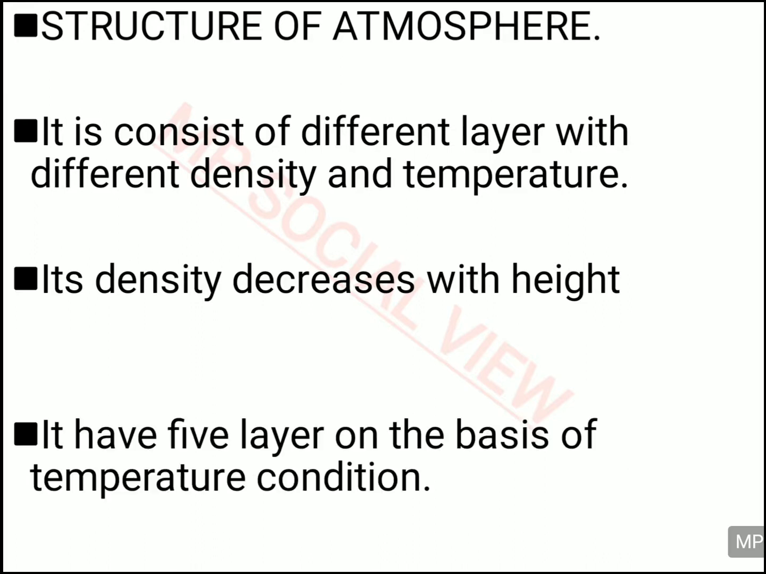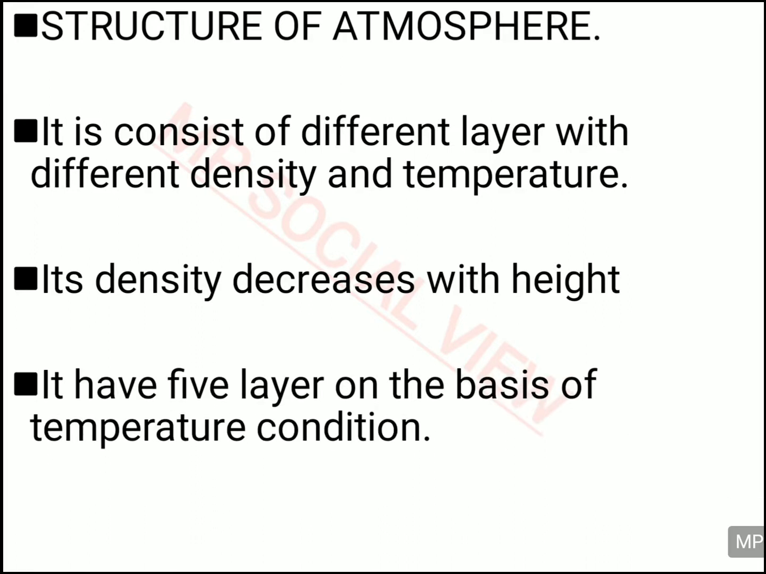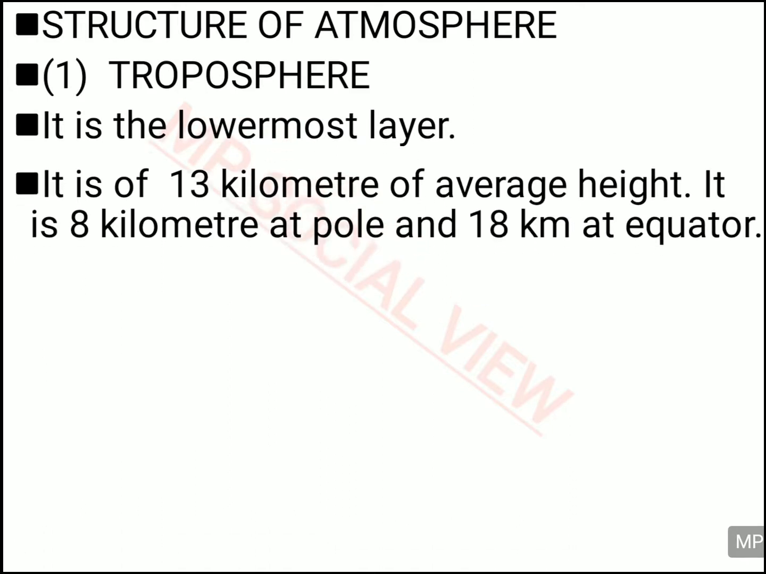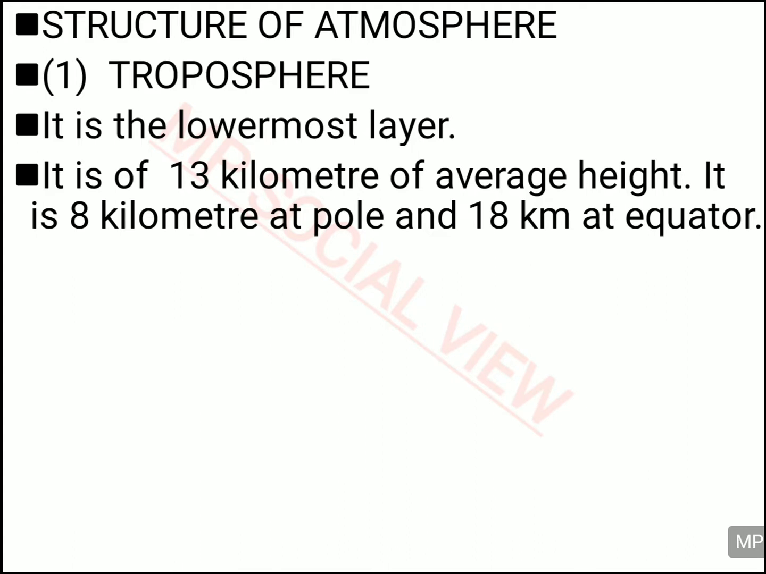Actually, its density decreases when its height increases, and there are 5 layers of the atmosphere on the basis of temperature. Let us analyze this structure of atmosphere, different layer. The first layer from the downward side is the troposphere. This is the lowermost layer, which is up to 13 km on an average.